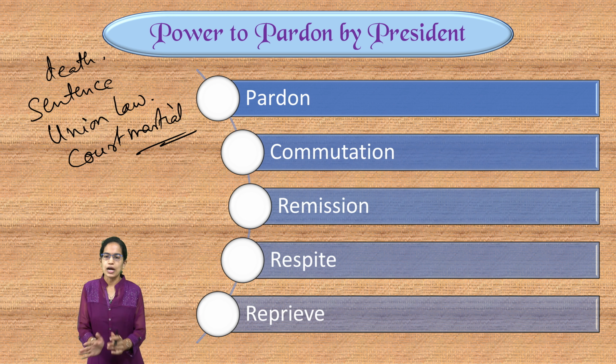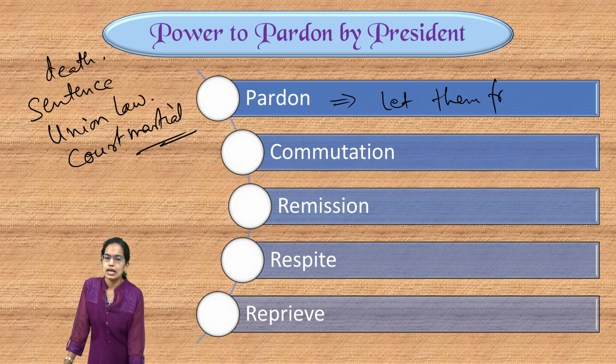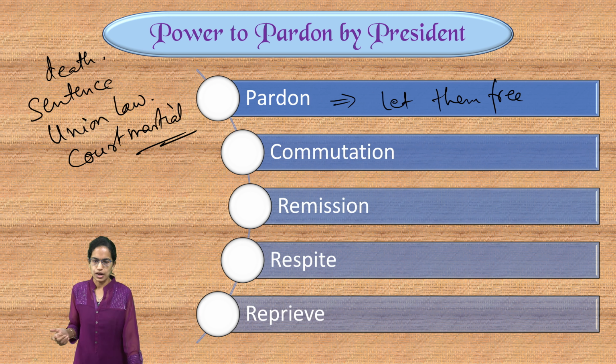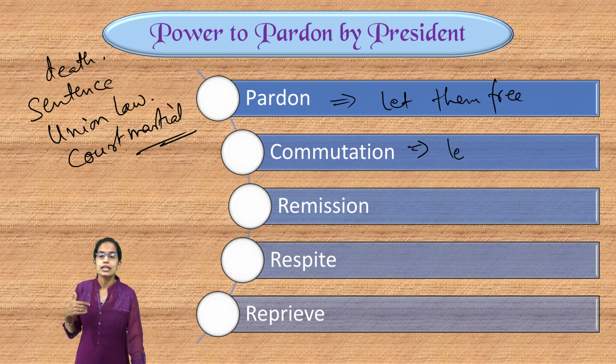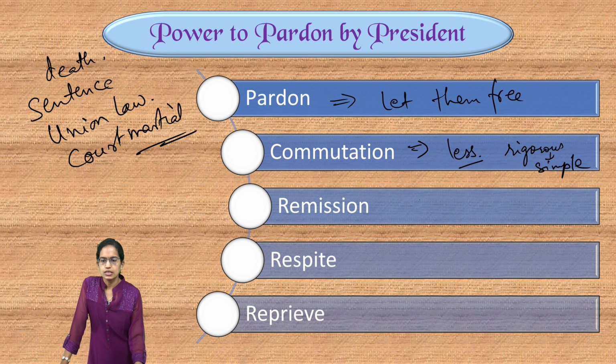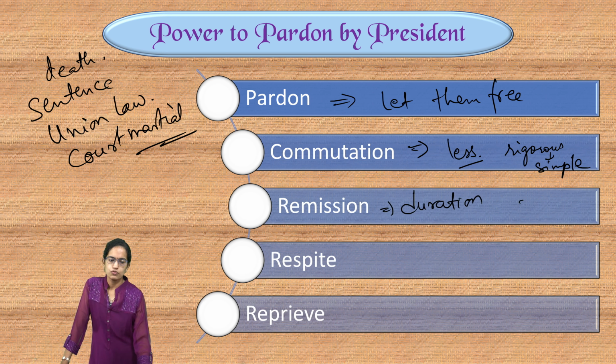The first is pardon itself. Pardon means let them free. So, all the sentences are relieved and the convict is made free. We call this as pardon. Commutation means any serious punishment is made less serious. So, rigorous punishment could be converted into a simpler punishment. We call this as commutation. Remission is where the duration of the punishment is reduced. For example, from 5 years to 2 years.